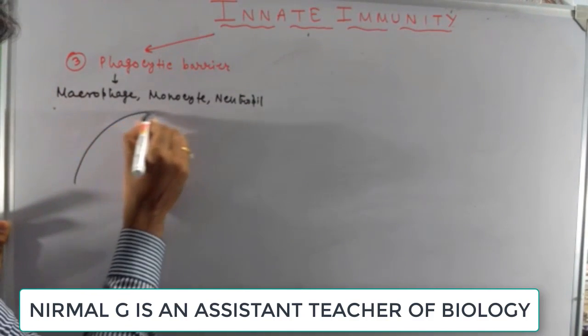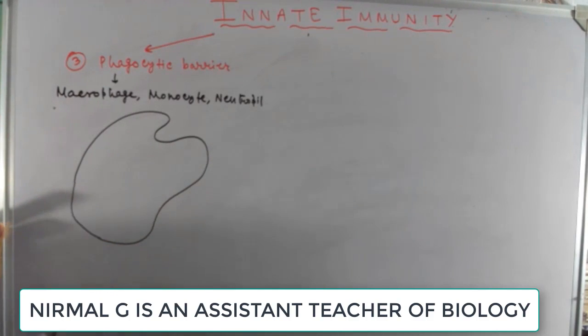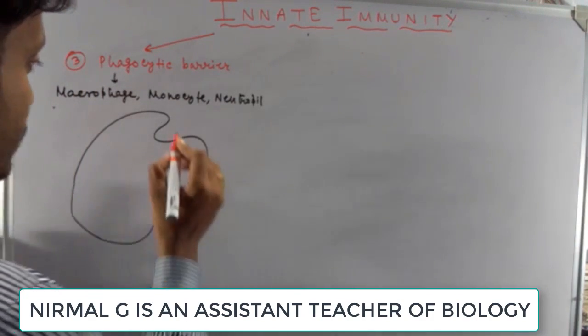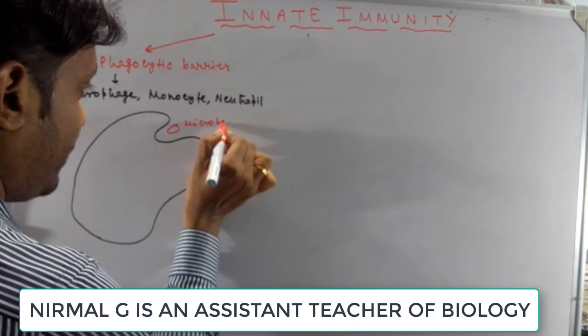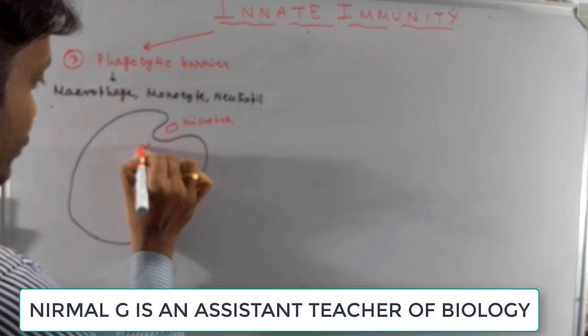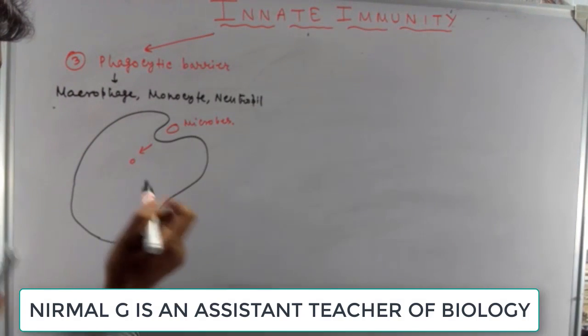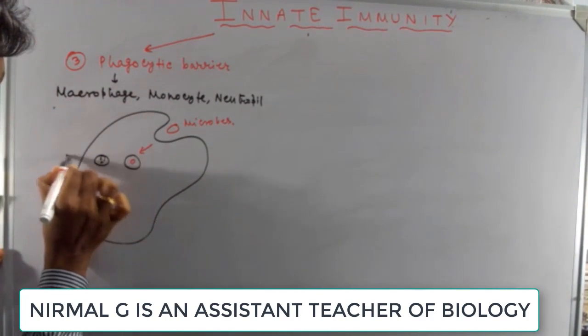Now I can describe how a phagocytic cell kills microorganisms. Suppose this is a harmful microbe, and by the process of phagocytosis, the cell takes up this harmful microbe. This is the phagosome, and there is also the lysosome.